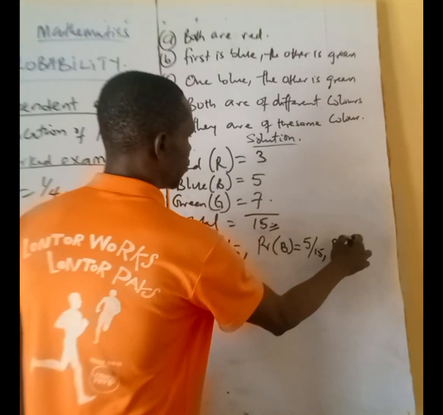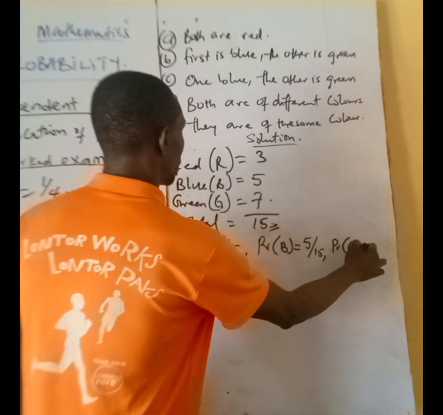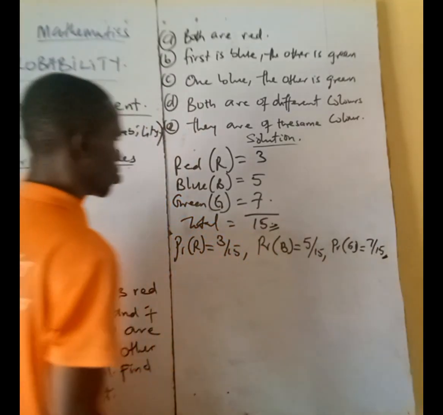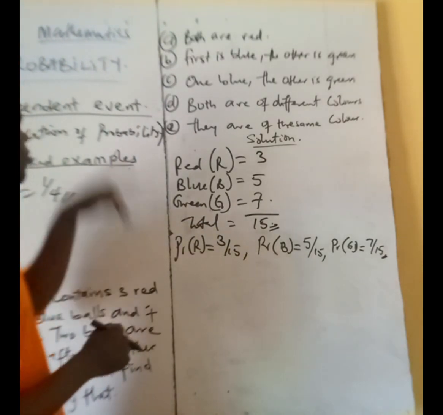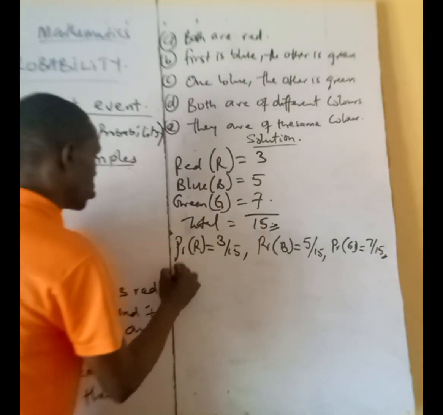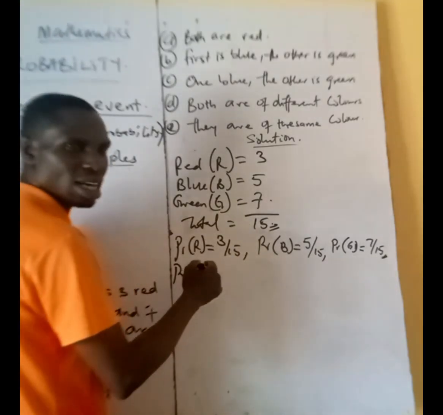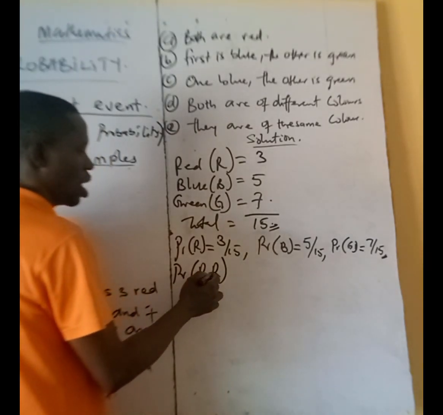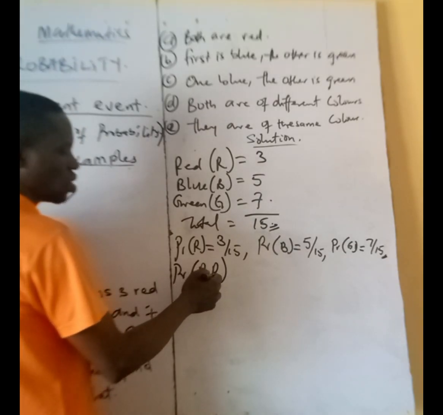Then the probability of having a green ball, that's what? 7 over 15. Okay. Now, we are told that the first thing is both are red. So the probability that both are red, that is, probability of R and R. The first one is R and the second one is R.